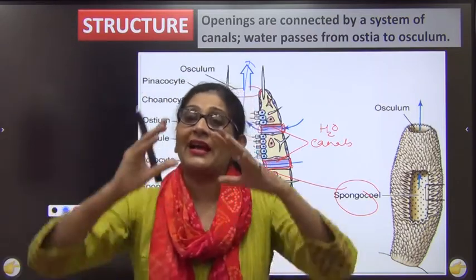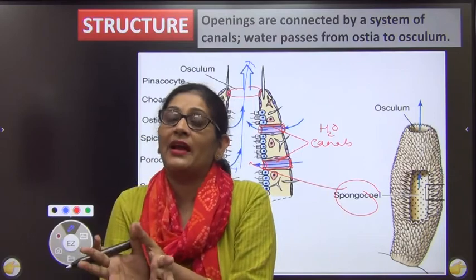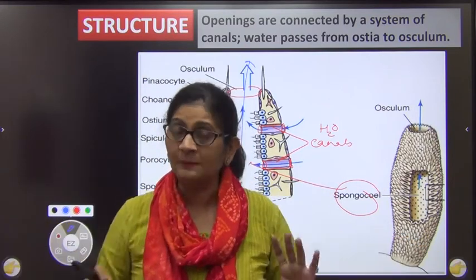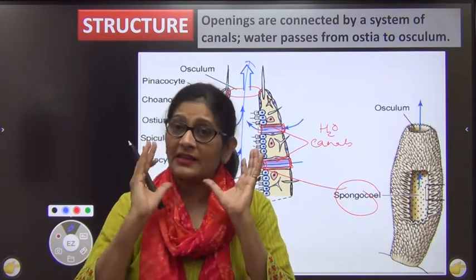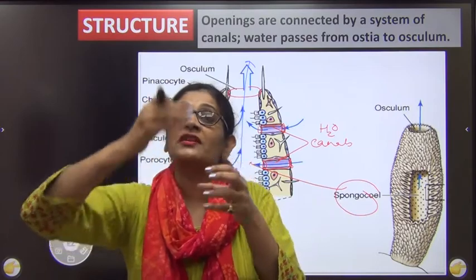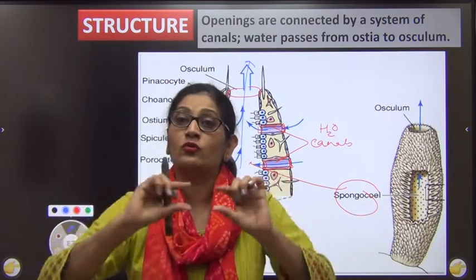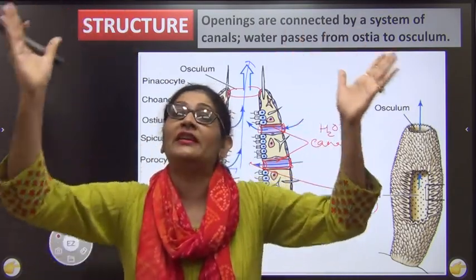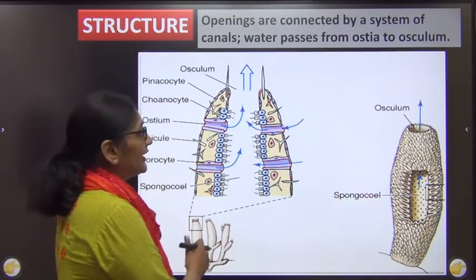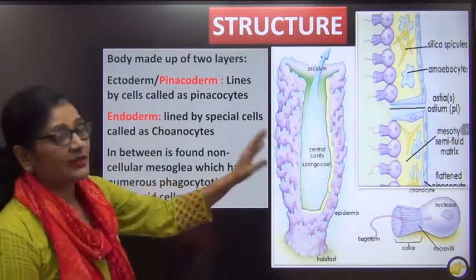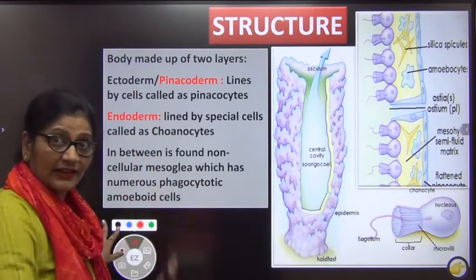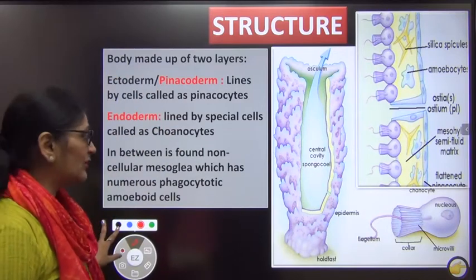The body is differently shaped. It may be either solitary or in colonies. They are sessile, attached to the substratum. And when we see them, they are characterized by the presence of many pores. The pores open into the central cavity called spongiocele through various canals, and this water then leaves to the outside through a big aperture called osculum. Okay? Now, internal structure, if we look at it in detail, as I told you, when we cut the section, how does it show?